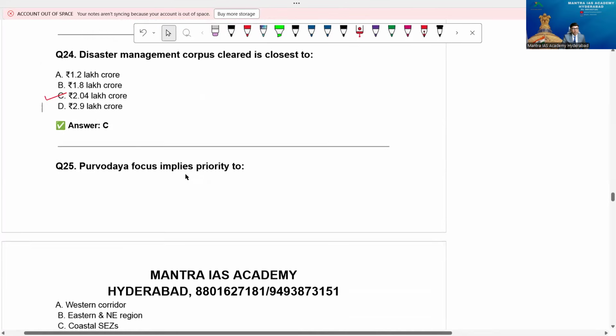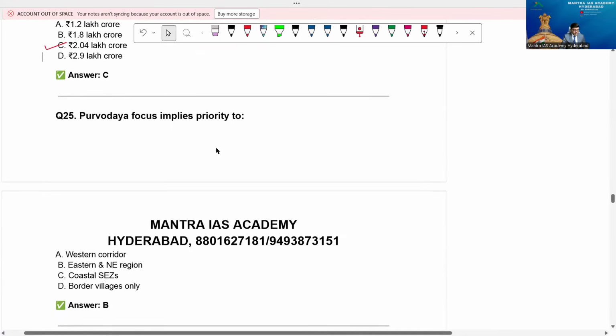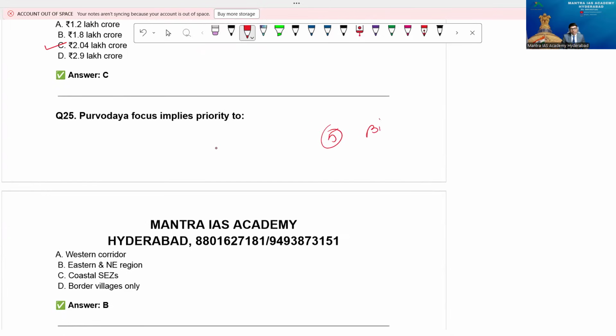Now, Purvodaya focus implies priority to... I told you the Purvodaya states. How many states we have, please? Purvodaya states are 5, beta. One is generally considered as 5 states: Bihar, and one more state from Bihar we have found now, that is Jharkhand. Next is West Bengal, eastern states, right? Next is Odisha and Andhra Pradesh, AP. These are called as Purvodaya states.